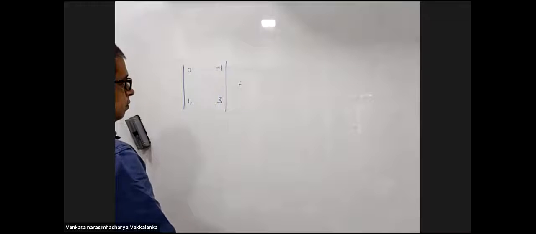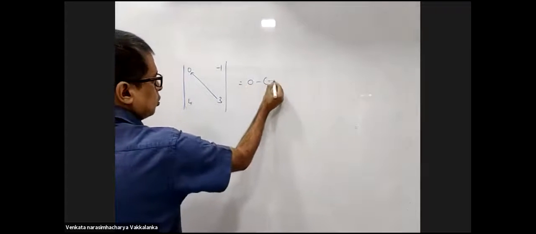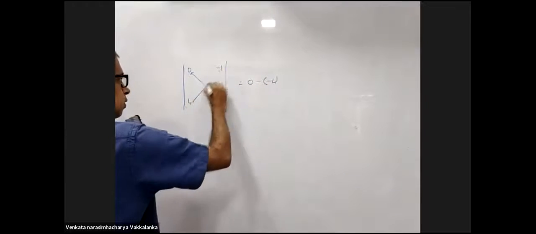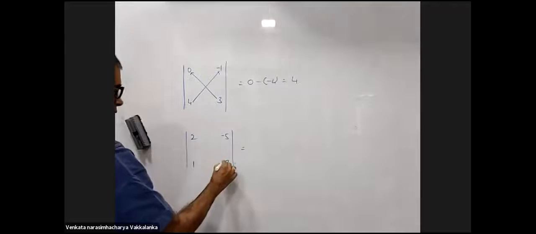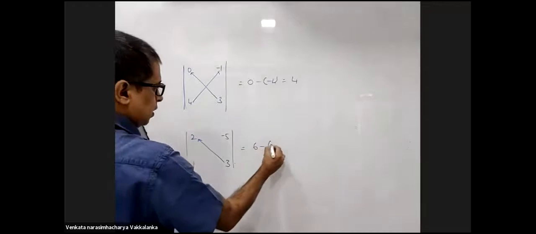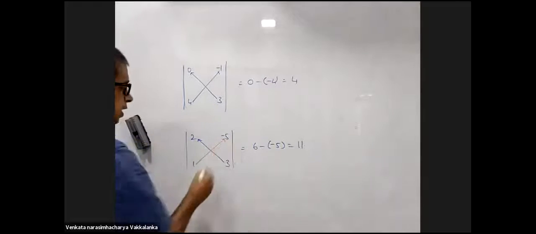Four. This into this minus of minus 4. Right? This will be 4. This into this minus of minus 5 will be 11. Is it clear till here? Yes. Take it down. I'll take a 3 by 3 determinant.